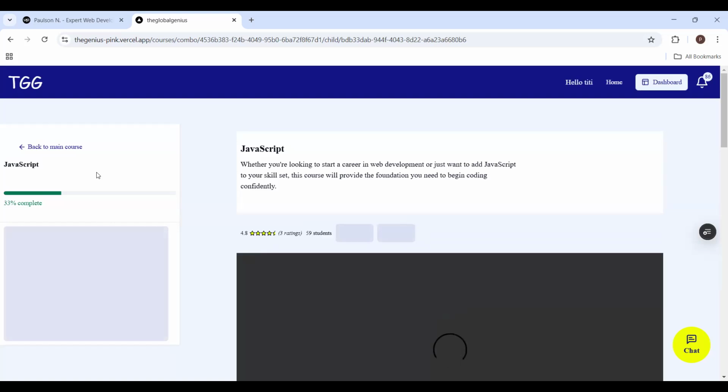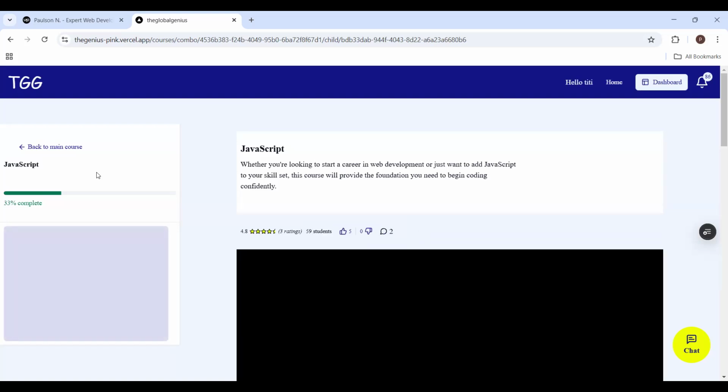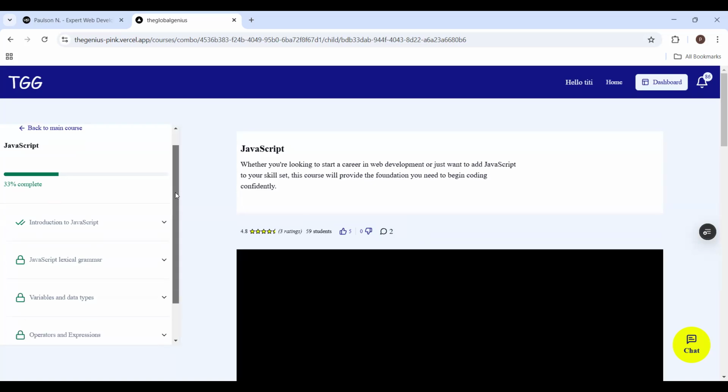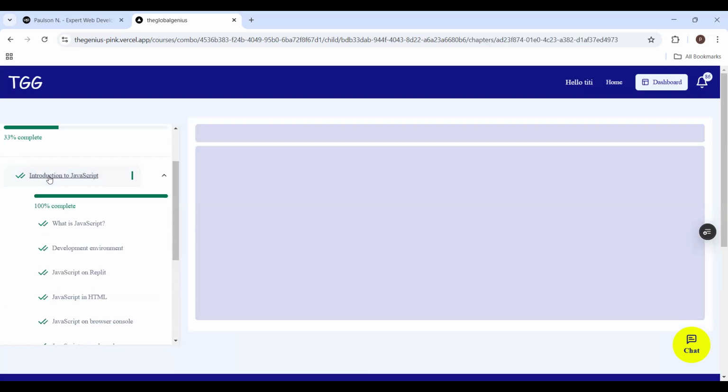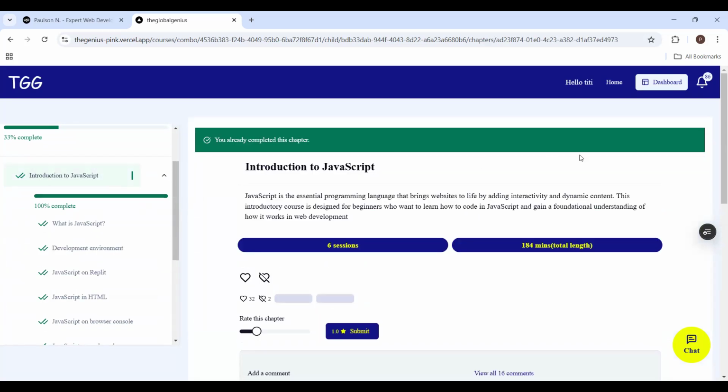So I could come here, all right? And if you can see, these are the chapters that are free, because I can only access courses that I have paid for. I can only access the chapters I paid for, because as I pay, some chapters will be available for me. So now, this is a chapter. I have completed this chapter. If I click on this chapter now, I'll have this drop down, but this is the chapter description.